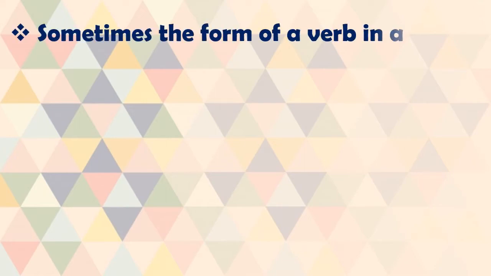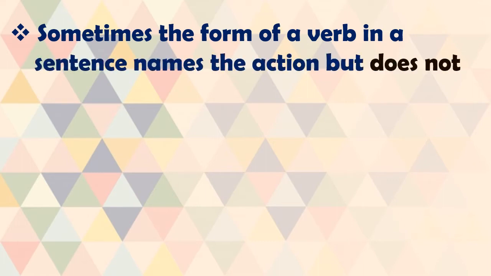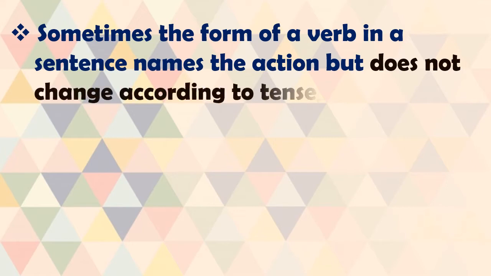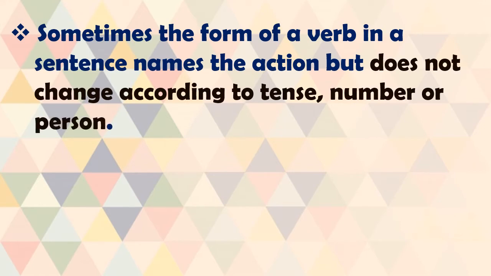Just now we have read some sentences and seen what an infinitive verb is. Now let's learn more about it. Sometimes the form of a verb in a sentence names the action but, note it very carefully, does not change according to tense, number or person. See children, this is very important.